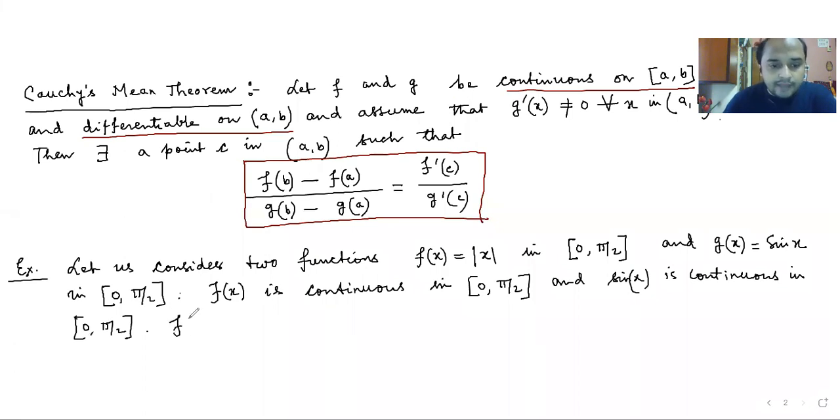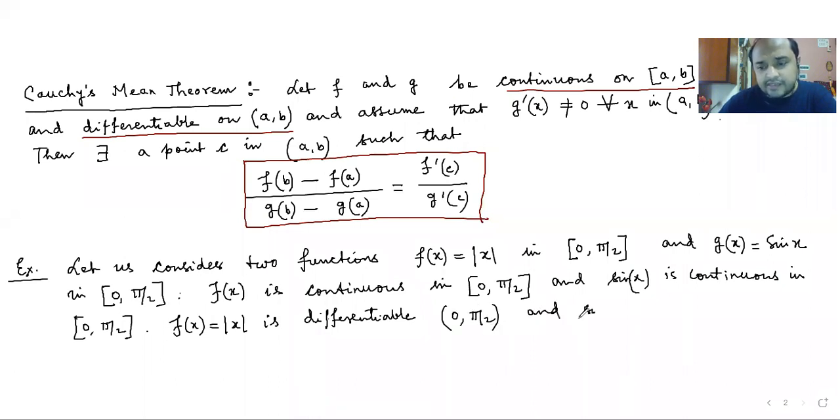So f of x equal to mod x is differentiable in the open interval 0 to pi by 2. And obviously sine x, our g of x, is differentiable in this open interval also.